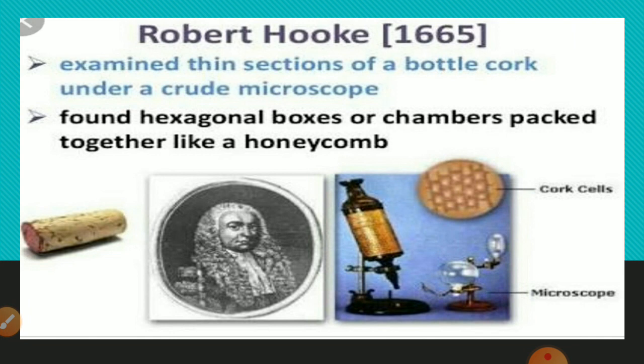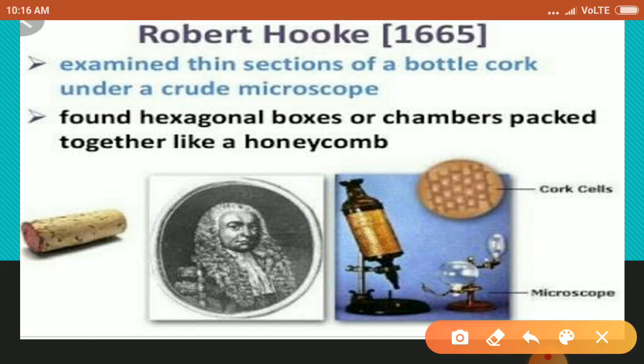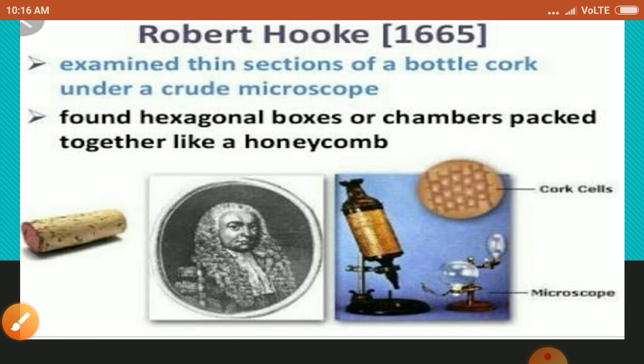The credit for discovery of cell goes to Robert Hooke. He worked on cell and for the first time he observed a honeycomb-like pattern in a very thin slice of cork. The honeycomb-like structure was made of enclosing box-like compartments. He used the Latin term cellulae for little compartments with hollow space, synonymous to what he called cells.